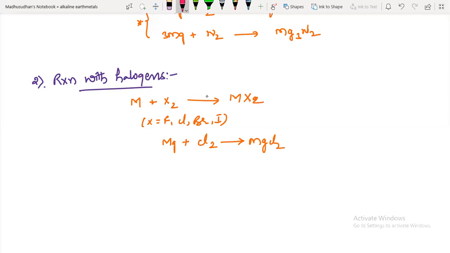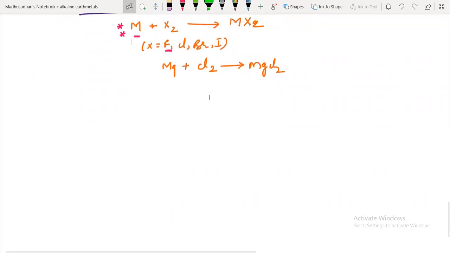Beryllium fluorides and chlorides cannot use this method because fluorine is more reactive, right? When you directly heat fluorine with this metal, that reaction is uncontrollable because of the high reactivity of the fluorine atom. So that's why beryllium fluoride is prepared by a different method.